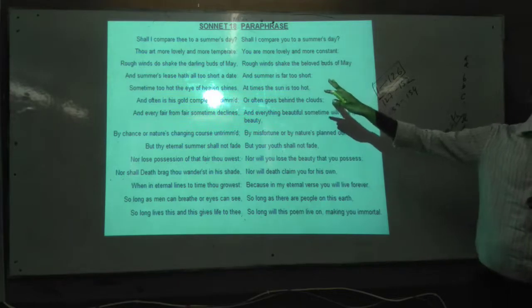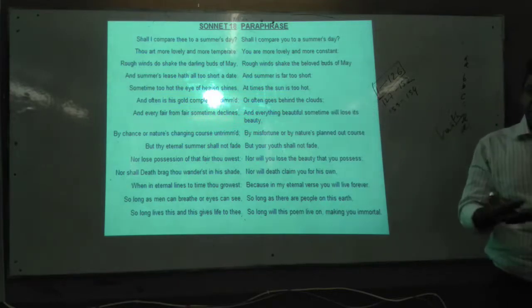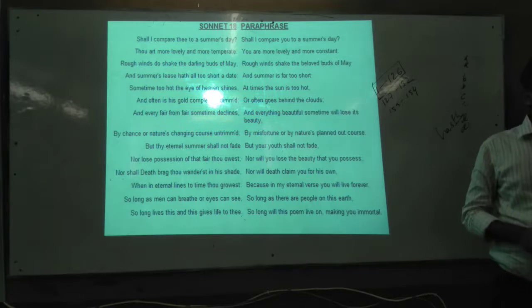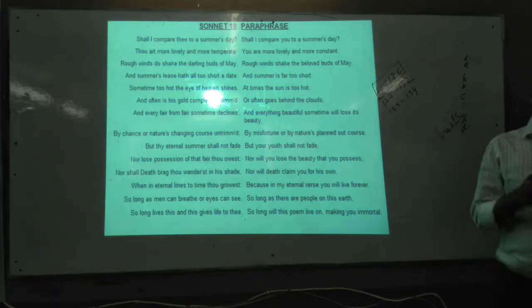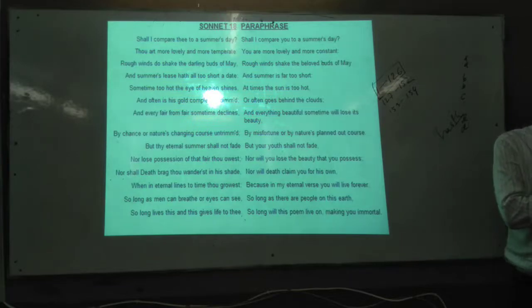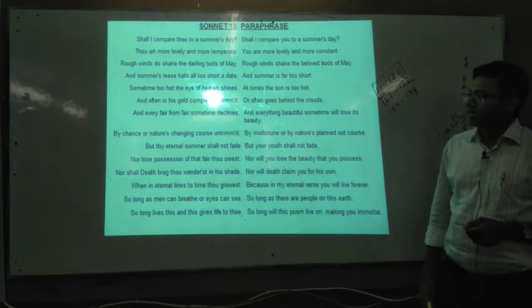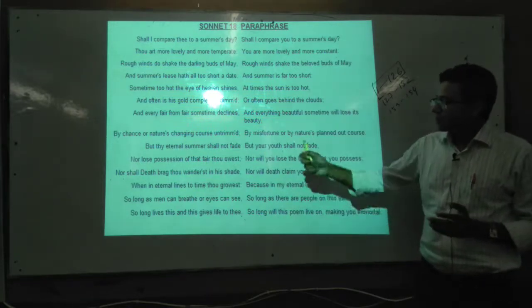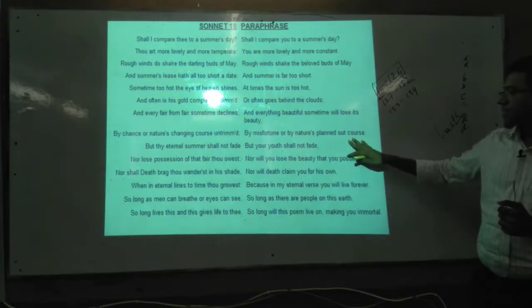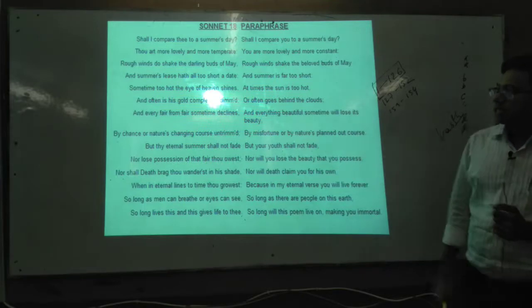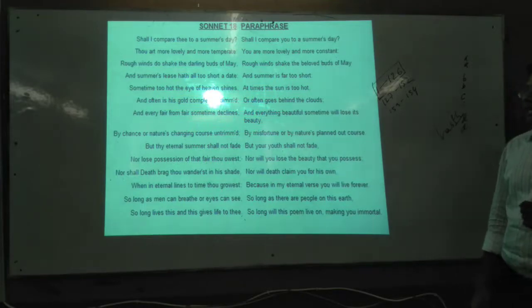But what he said is that the summers may fade. Summers, because of what? Storms. And when a storm comes, it may shake the darling buds of May. And the sun can also hide behind the clouds. But the love, it may not. Whether by chance or nature's changing course, untrimmed. But thy eternal summer shall not fade.